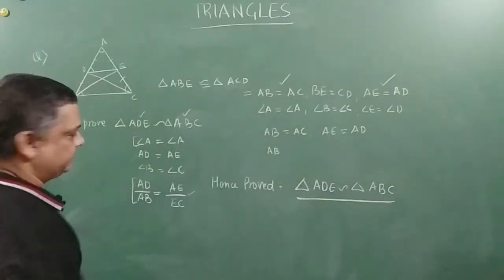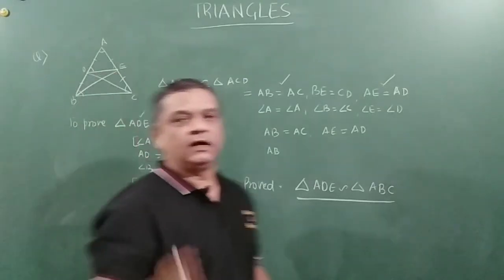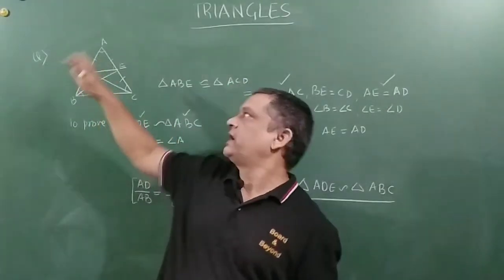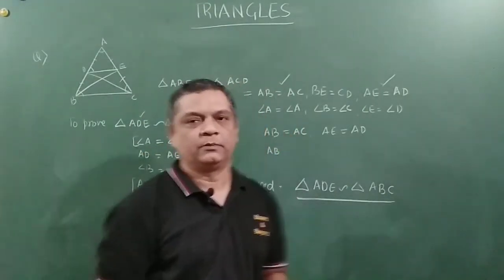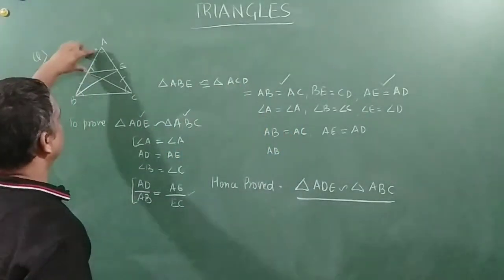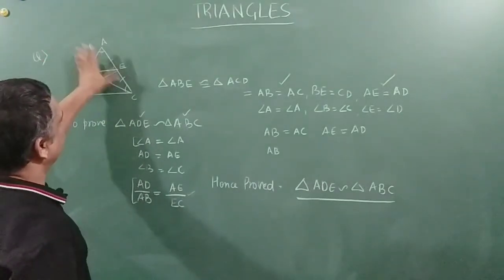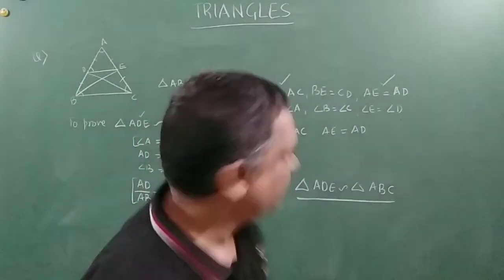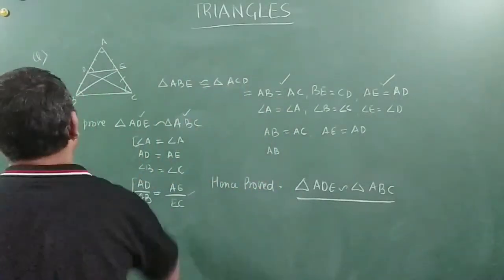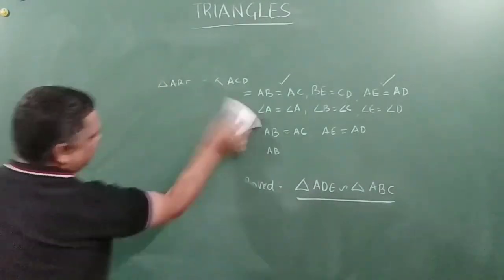You got it? So basically we are doing it with the concept that one angle is common for them and the other two sides are in the same ratio, right? Because this is equal to this, so this divided by this is equal to this divided by this. You need to extend your logic a little bit. We will be able to prove this, right, friends? Okay. So let's move on to the next one.